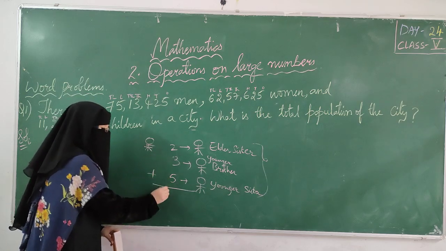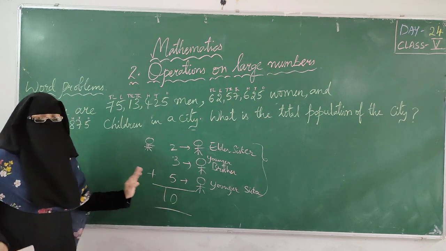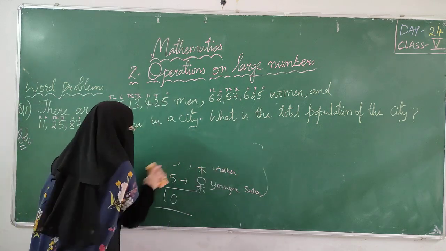2 plus 3 is 5, 5 plus 5 is 10. So the total 10 chocolates are there, including this 3, right? So in this manner we have to solve the problem.